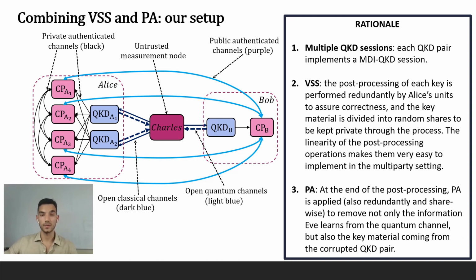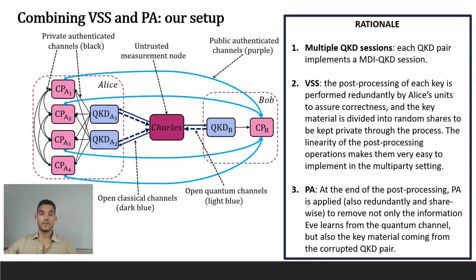Then, in order to perform linear operations on the key, which are the ones typically required by QKD post-processing, the units individually apply these operations on their shares, and the final output can be reconstructed from its shares due to linearity. It is crucial that we have linearity here because it makes the implementation of secure multi-party computation techniques very easy.